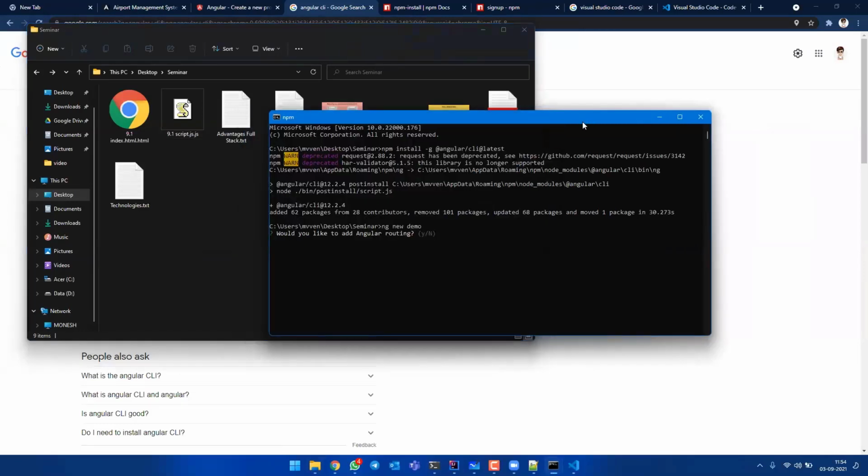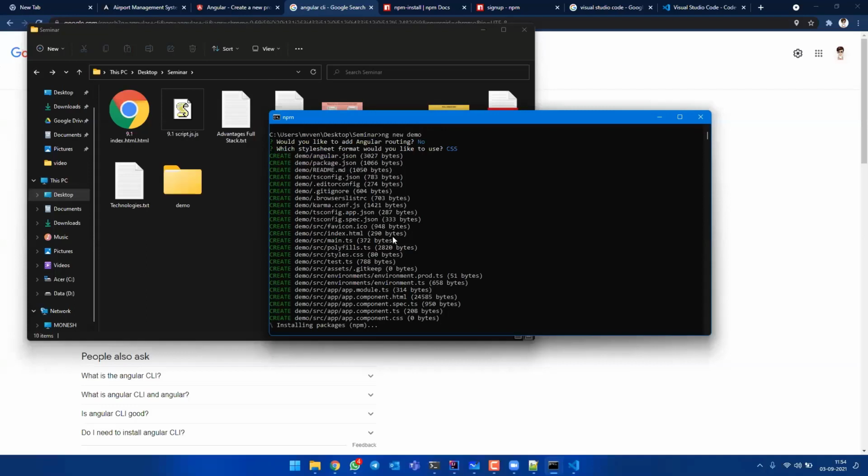Here I have to give some more options, like Angular routing. Routing will come in a future part of learning Angular, but at present for showing your demo, there is no need of routing. So I'm clicking no. You can select which style sheets you want to use. For now, I'm going with CSS, but if you are interested in SCSS or SASS, you can use that also. I'm going with CSS now. See, some of the files are being created, and you can see a demo folder is created here. All these packages will now be installed, and some files will be created. I'll show you what those files are and how to use them.